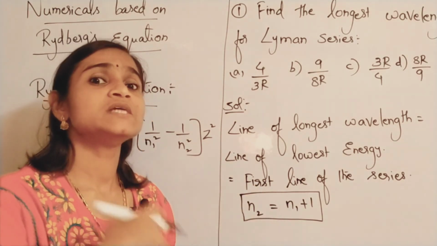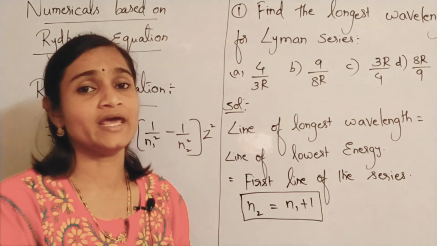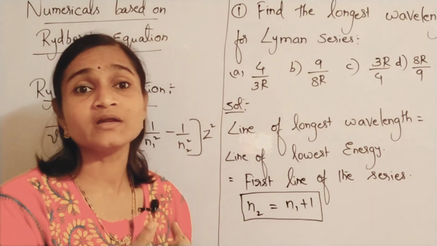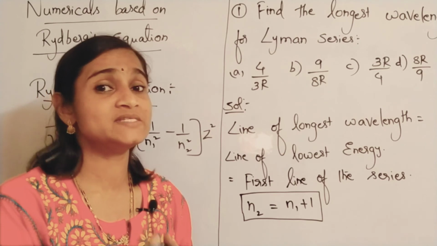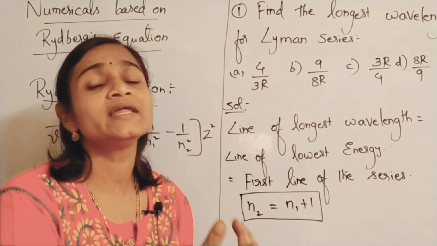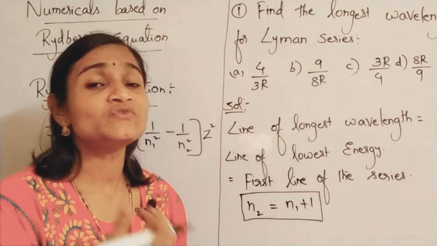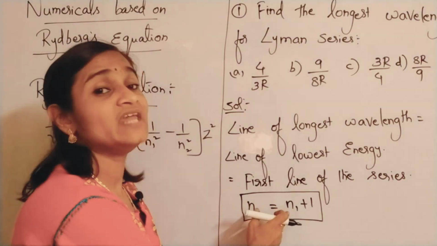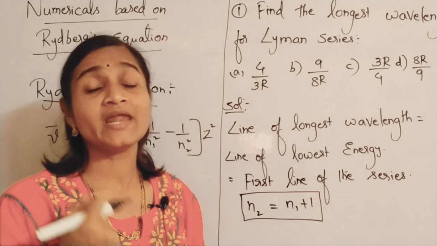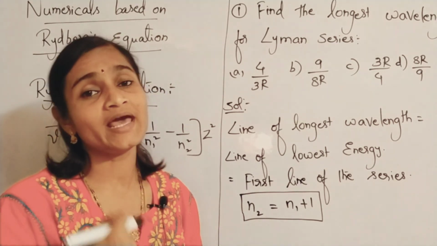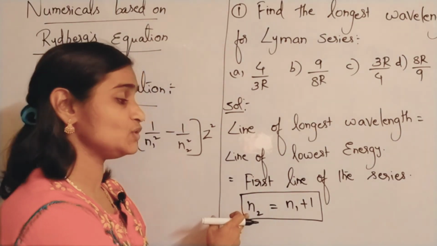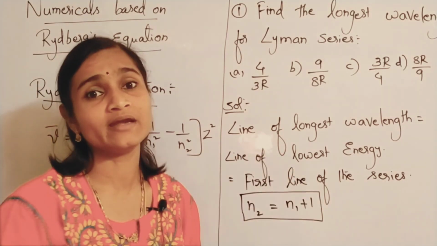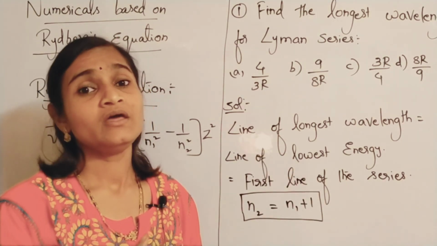The first line will have the formula n2 is equal to n1 plus 1. Suppose they ask you to find the second line instead of saying shortest or longest wavelength. Then you will write n2 is equal to n1 plus 2. If they ask for the third line, you will write n2 is equal to n1 plus 3. Like that you will come across these.